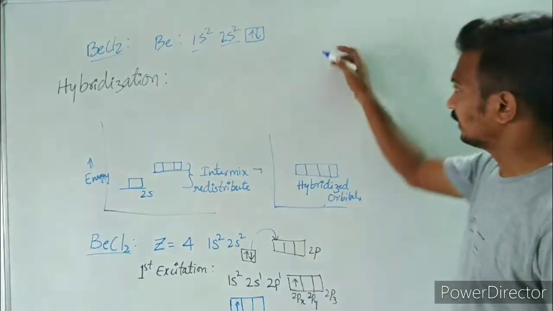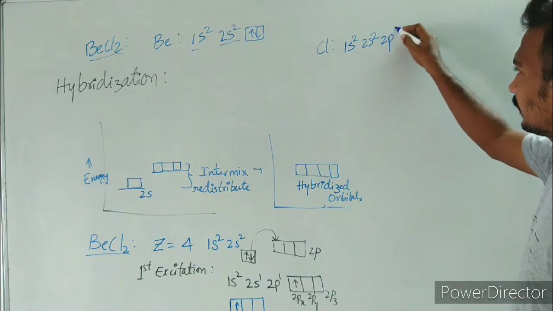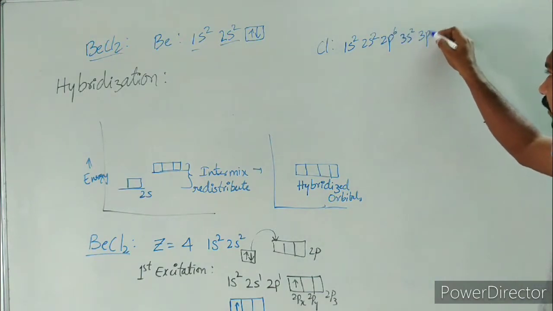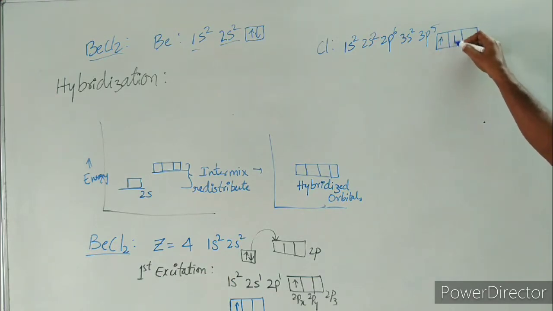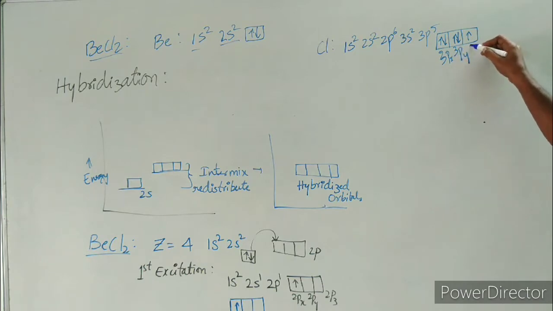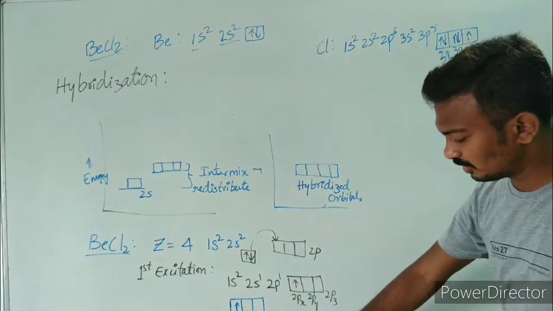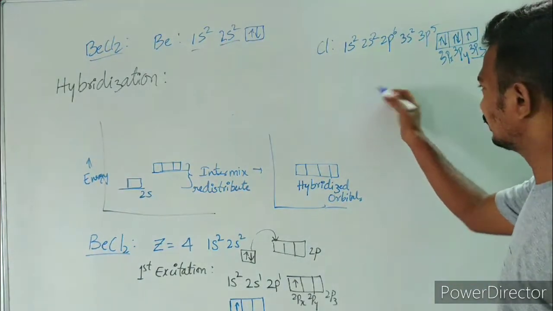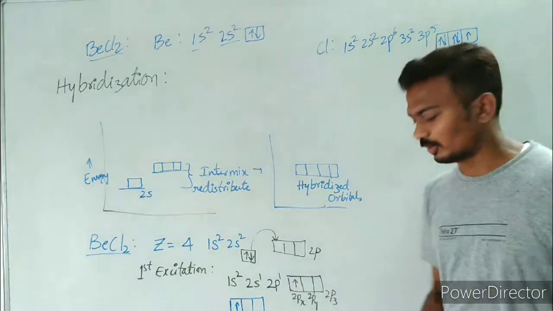You know that chlorine has the electronic configuration 1s2, 2s2, 2p6, 3s2, 3p5. One unpaired electron will be present in, this is 3px, this is 3py, this is 3pz. So this one unpaired electron present in the 3pz atomic orbital will be pairing up with these hybridized orbitals. Like see here, these and these are going to overlap and form a bond.